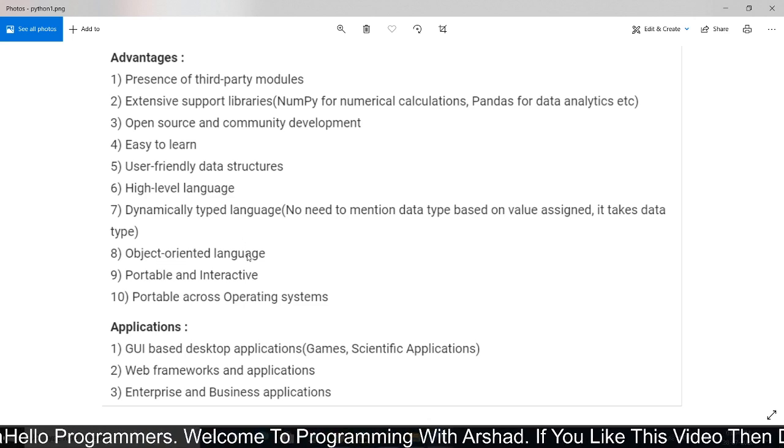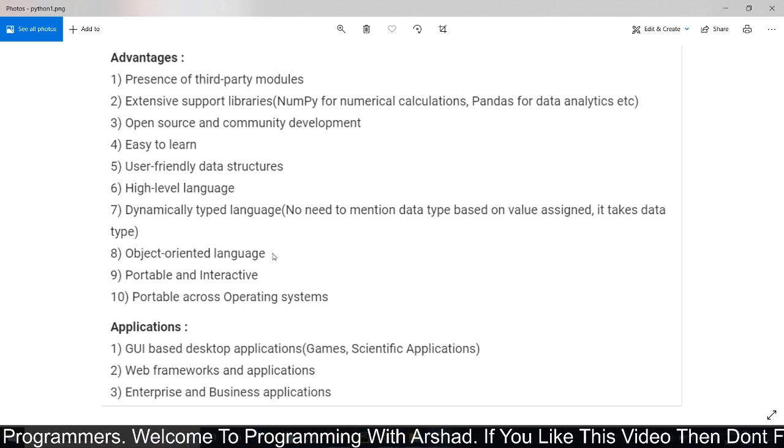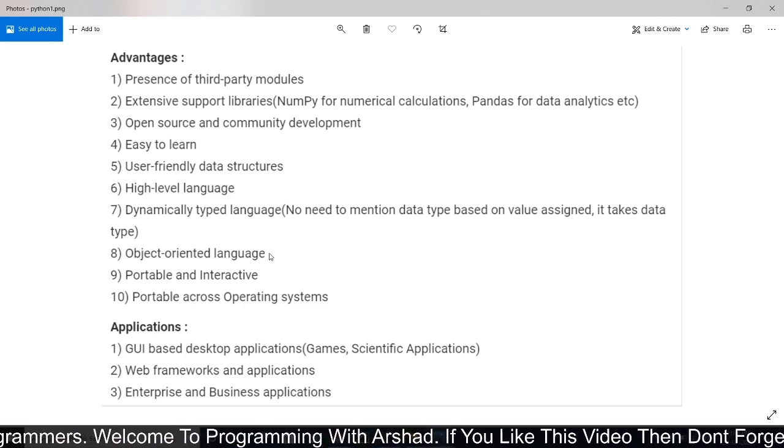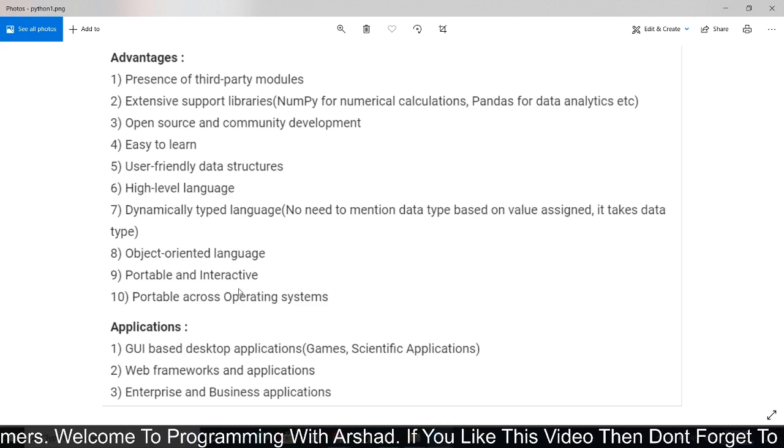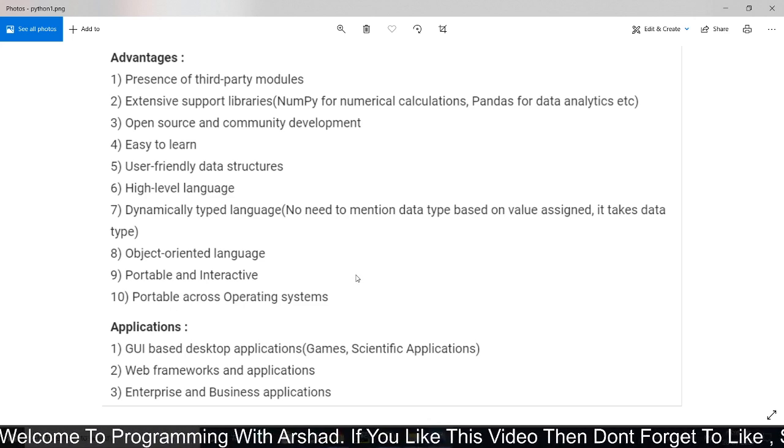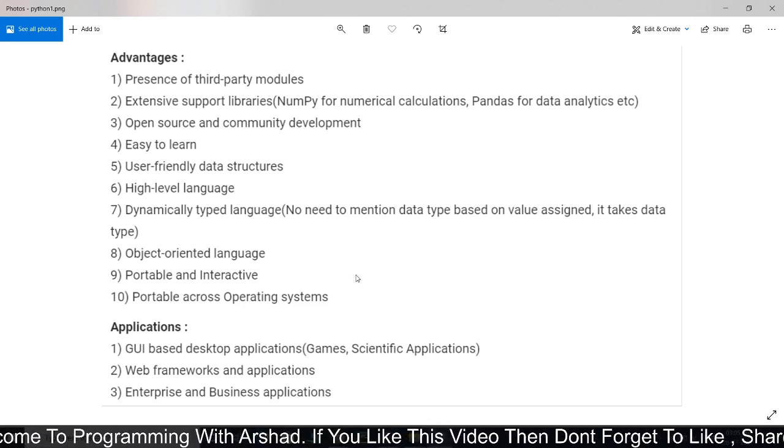And also Python is an object oriented language. We can create our own classes and objects using Python. Python is portable and interactive, portable across operating systems. Python can run equally on all platforms like Windows, Linux, Macs, etc.